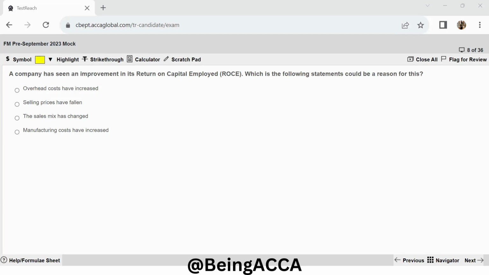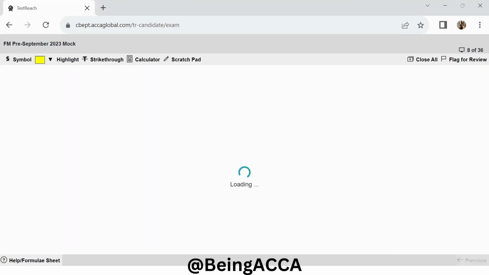Now, this is definitely something that can cause ROCE to improve, because maybe you are selling more of those products which give you a higher profit margin, or either you have been using your assets more efficiently. That is why you are able to improve your return on capital employed. So that is why sales mix has changed can be an option. Right. Manufacturing costs have increased. Now, this will also not cause your ROCE to improve. So, I move on to the next question.